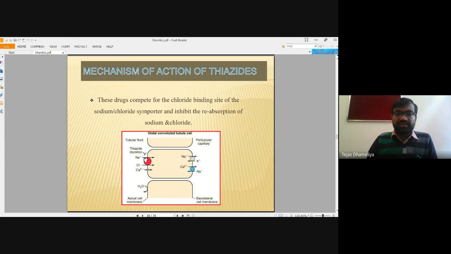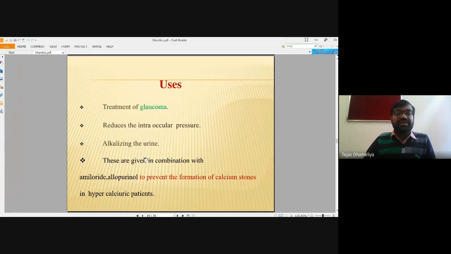Okay, so reabsorption of sodium and chloride ions will be inhibited by these thiazide and thiazide-like diuretics. Another therapeutic action of these diuretics is that they are generally used in glaucoma as well.